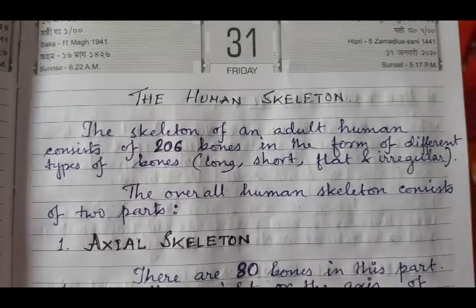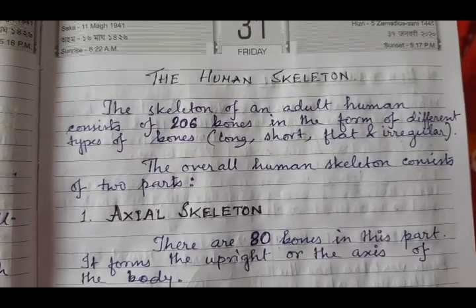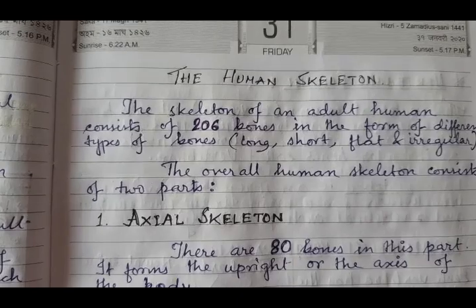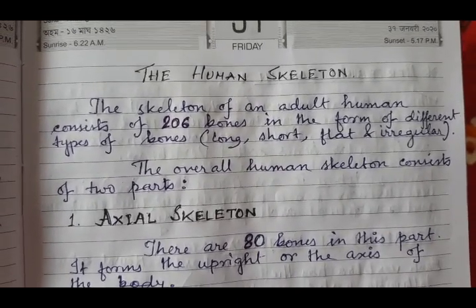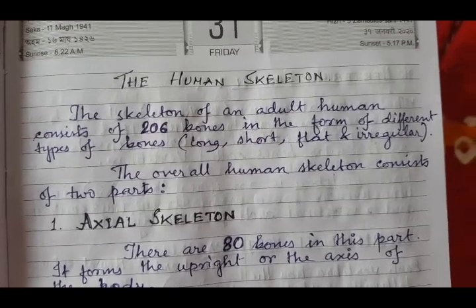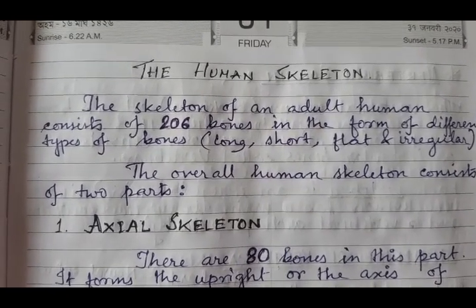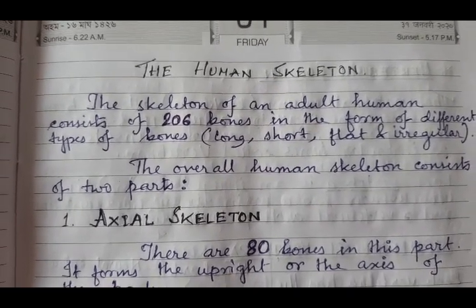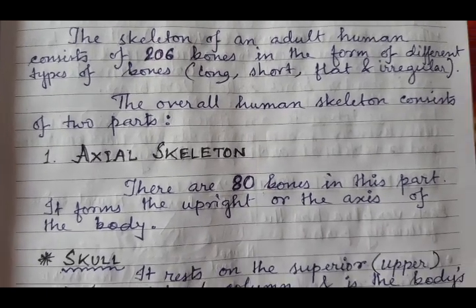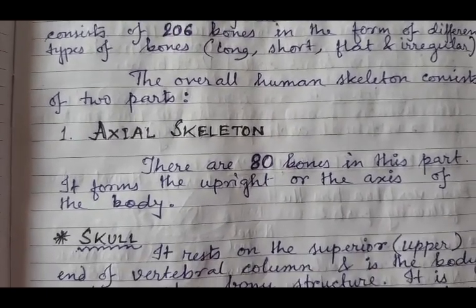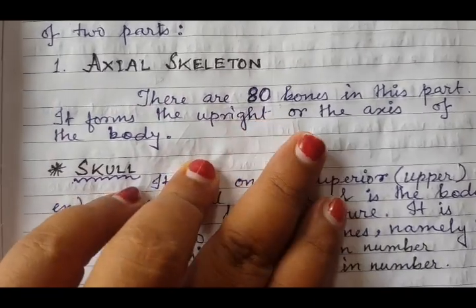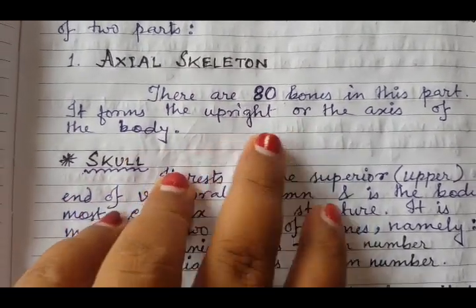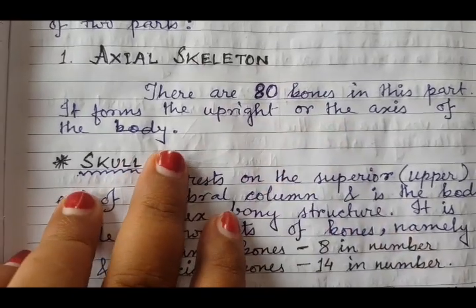Now we will go into details of the human skeleton system. The skeleton of an adult human being consists of 206 bones in the form of different types of bones, that is long, short, flat and irregular. The overall human skeleton consists of 2 parts. The axial skeleton has 80 bones in this part and forms the upright axis of the body.